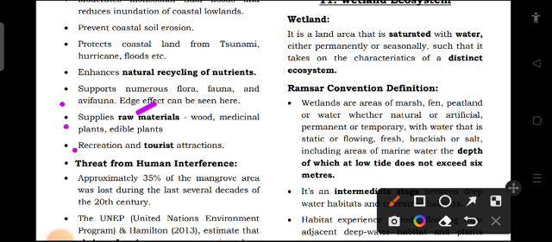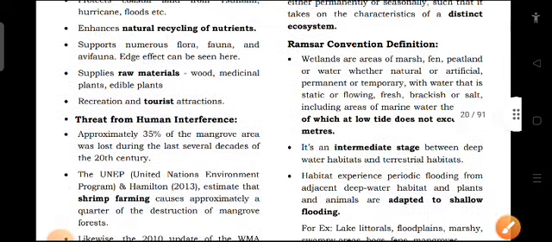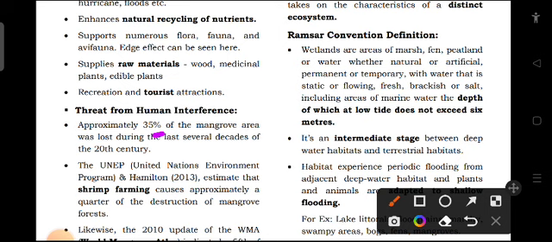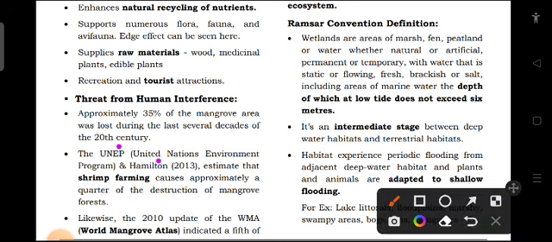Now, is there some threat from human interference to mangrove? Yes, approximately 35% of the mangrove area was lost during the last several decades of the 20th century. We lost more than 35% of mangroves. The UNEP, United Nations Environment Program, and Hamilton 2013 estimate that shrimp farming causes approximately a quarter of the destruction of mangrove forest.